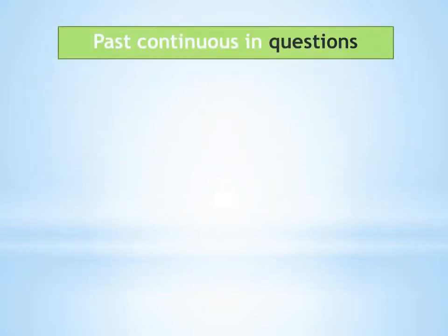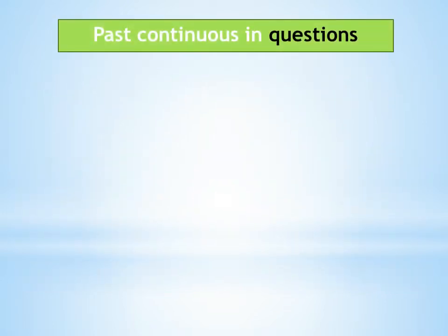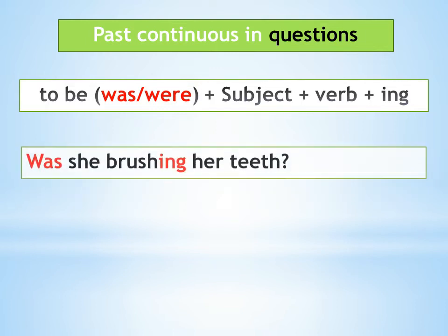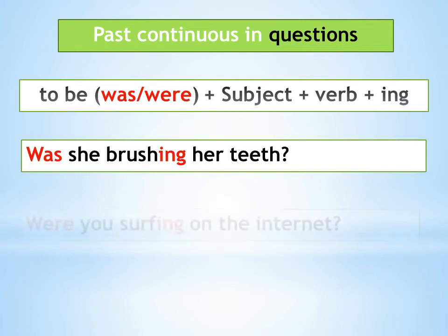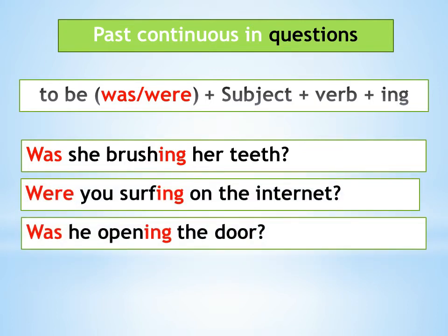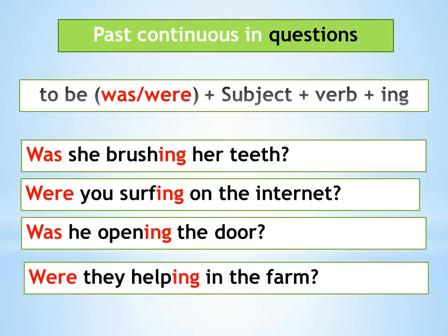Past continuous in questions. It is to be, was, were, plus subject plus verb plus ing. So here we change or we switch the position of the subject and the verb to be. Was she brushing her teeth? Were you surfing on the internet? Was he opening the door? Were they helping in the farm?